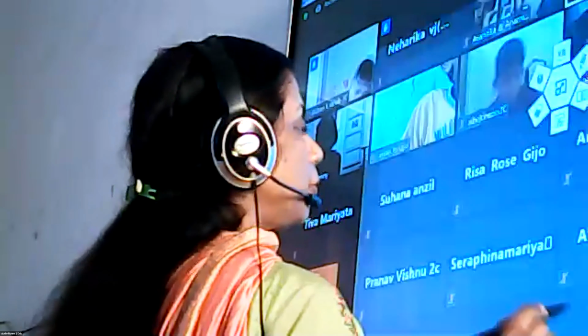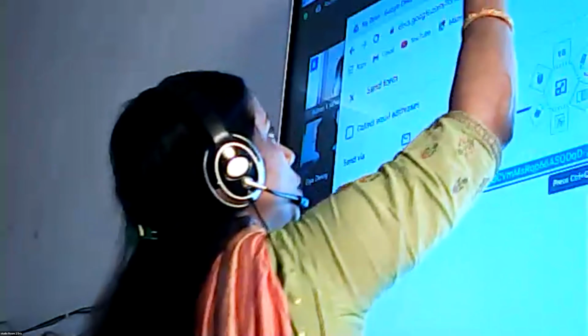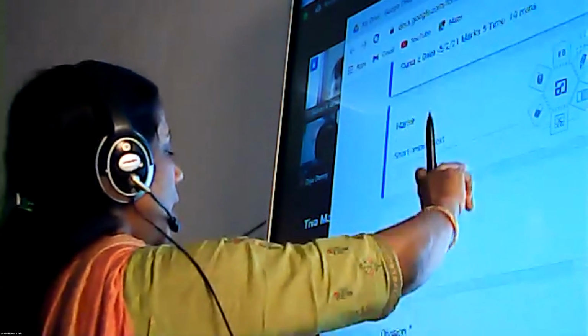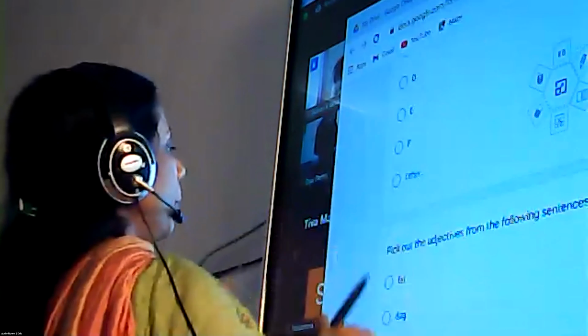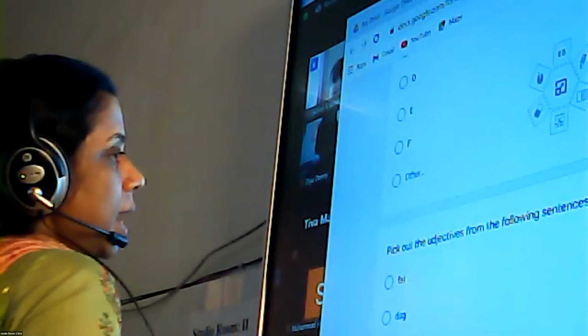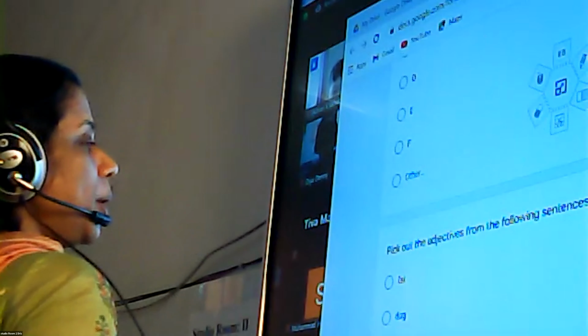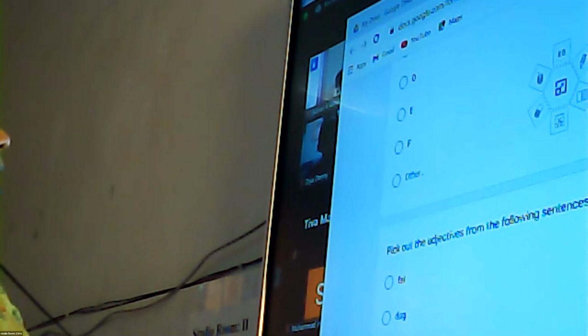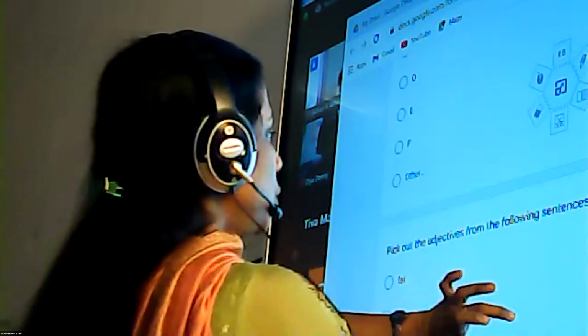Let me read the question paper for you. Once I read the question paper, I'll be unmuting you all. So this is a question paper. Write your name, click onto the class, division. Pick out the adjectives from the following sentences. The question here is, Ravi has a fat dog. You have to pick out the adjectives from the sentence. Fat, dog, Ravi. So click on to the right options.